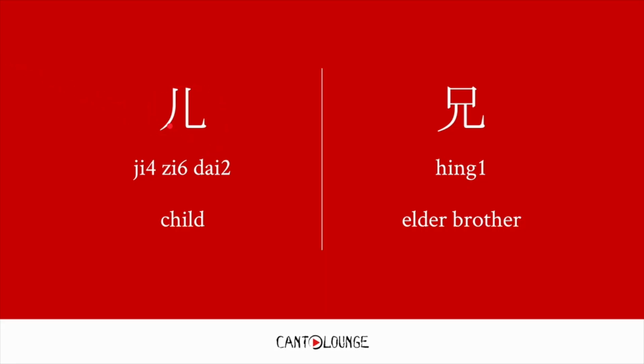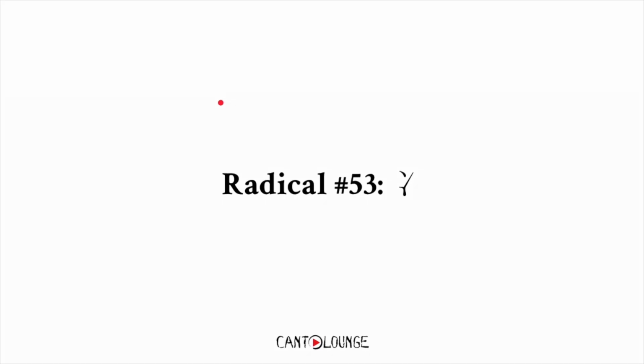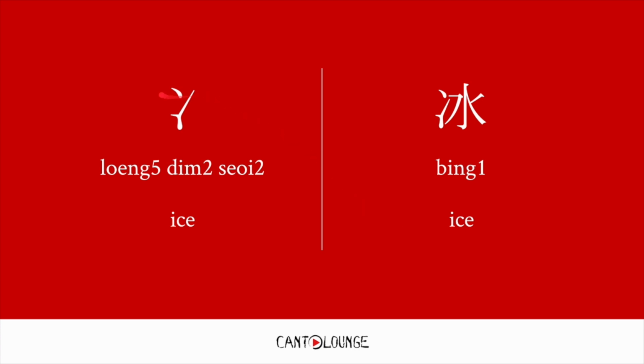This is actually a standalone character in simplified Chinese as well, that means child. For example, yi ji dai at the bottom, heng, elder brother. You can kind of make the connection here. Radical number 53, bing. So, be careful, guys. This is a 2. There's also a 3點水, right? So there's 3 in 3點水, 3 dot water, and this is 2點水, 2 dot water, literally, which means ice. For example, bing has this 2點水 radical, meaning ice.